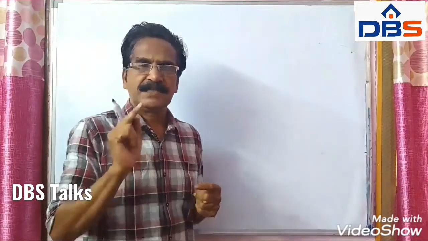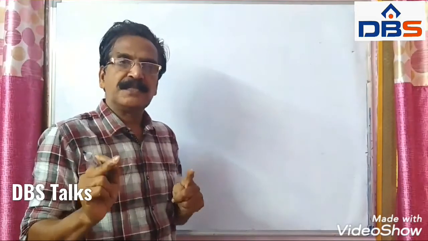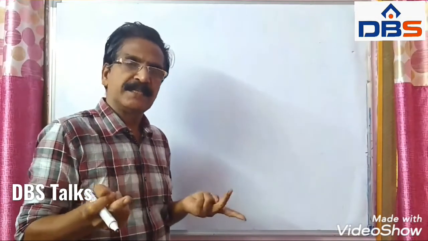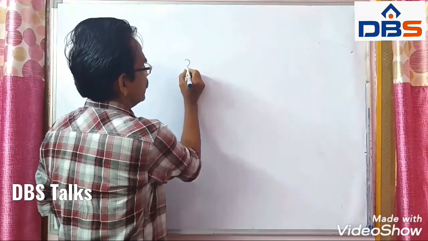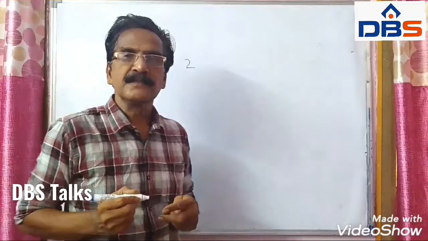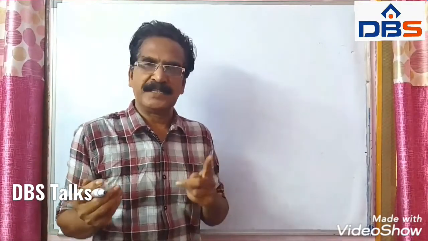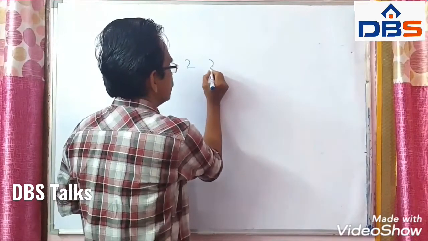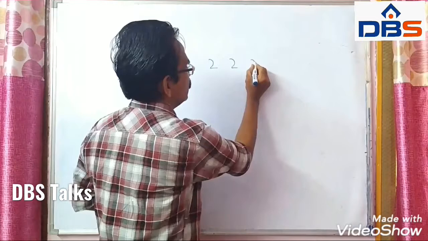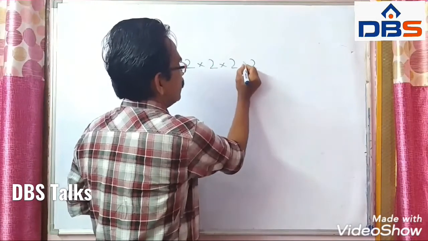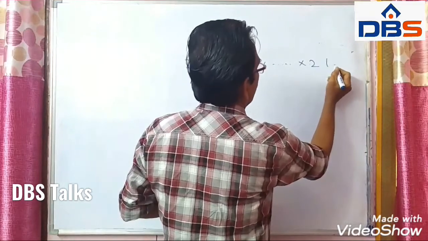First question, in how many ways can the first question be answered? The first question can be answered in 2 ways. You say either true or false. Second question can also be answered in 2 ways. And third question 2 ways. Fourth question 2 ways. So in how many ways can all the 10 questions be answered?